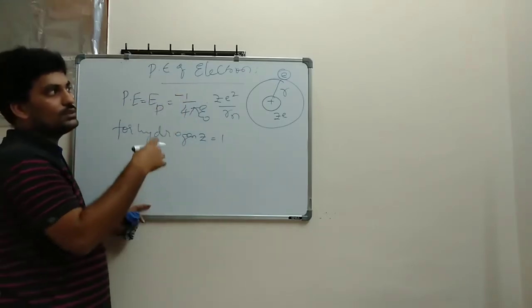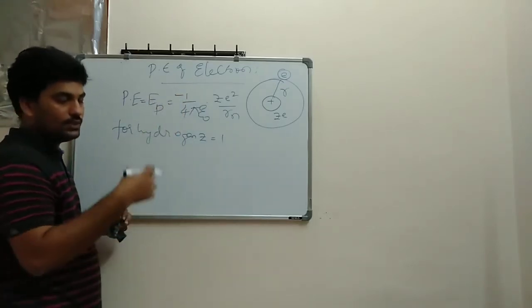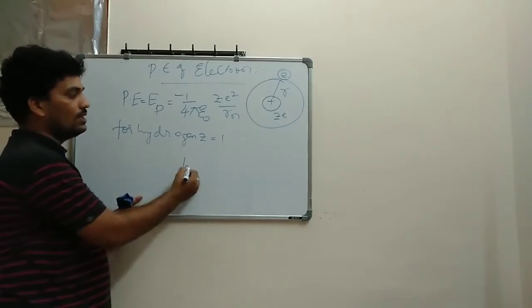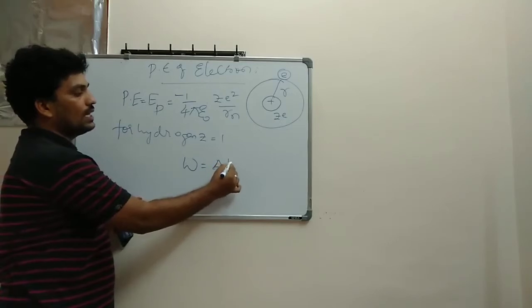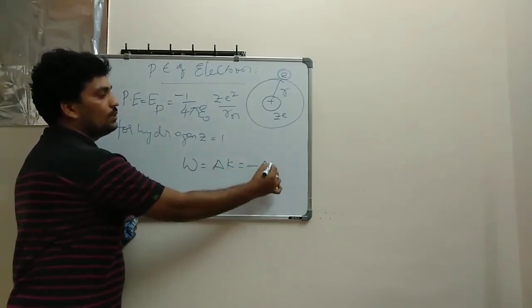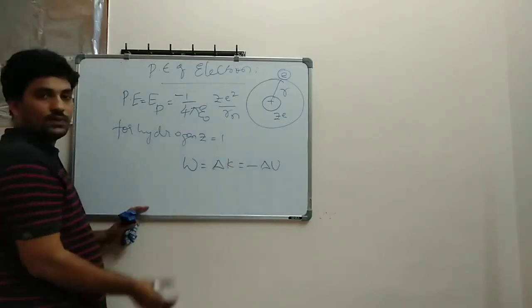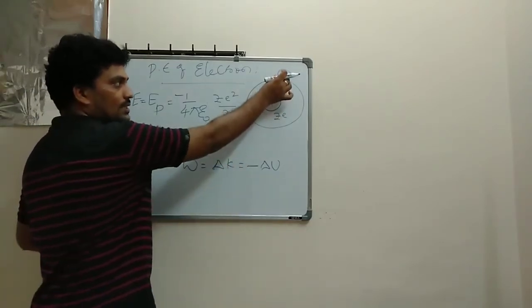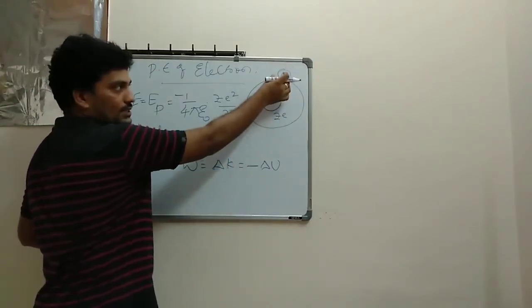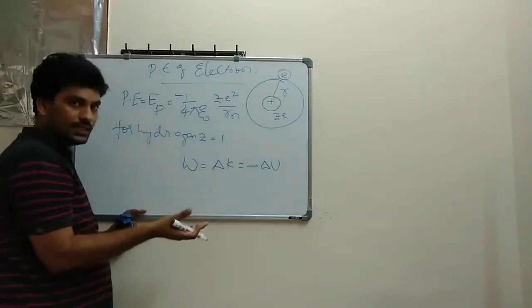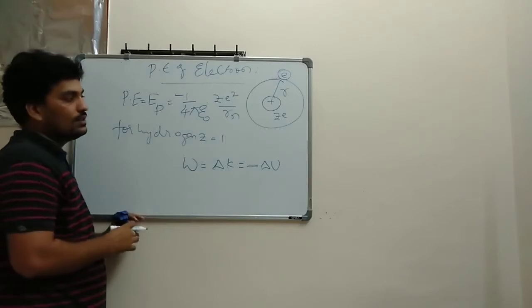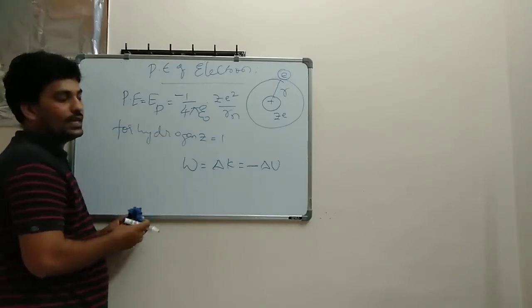Why negative? Because of the conservation of energy, I can say that is conservation of work, you know already. Work done is equal to change in kinetic energy is equal to minus delta U, I will write. Why minus? Because minus indicates that as the distance increases, potential energy increases. As the distance decreases, potential energy decreases. So it always depends on the distance between the two objects. So this is negative, I have to take it.